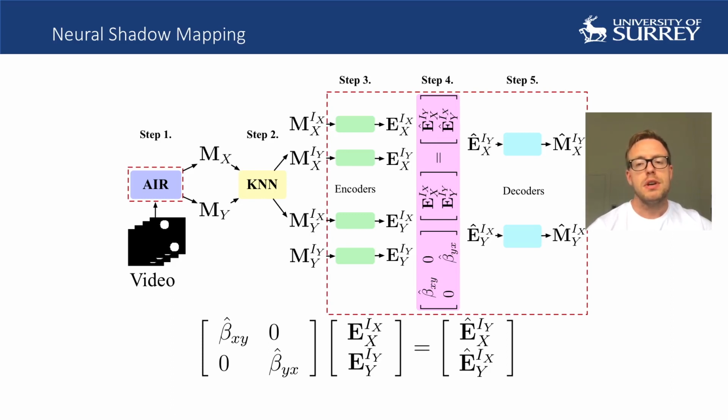In step 4, these lower dimensional representations can be used to perform a linear regression which forms a bottleneck in an autoencoder framework and which is used to predict ex-iy and ey-ix. These are in turn used in step 5 to reconstruct Mx-iy and My-ix. An L2 reconstruction loss drives the learning, and the errors are backpropagated through the linear regression to estimate beta xy and beta yx, which represent the causal strengths from y to x and x to y respectively. These estimated coefficients are thresholded and may be used as an adjacency matrix representing the causal structure.